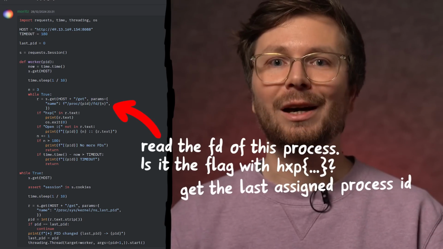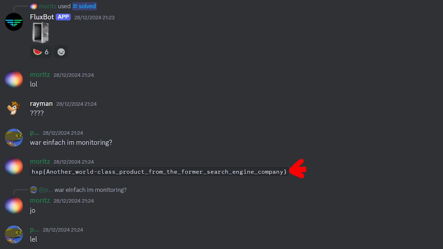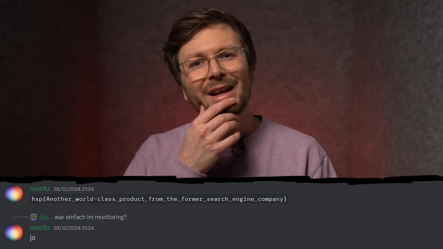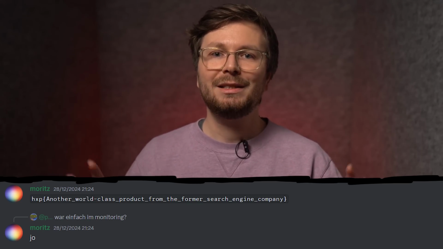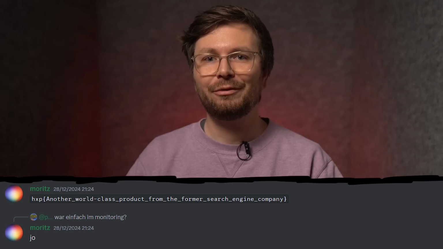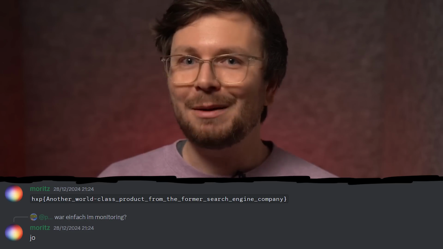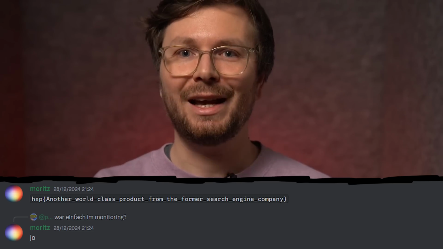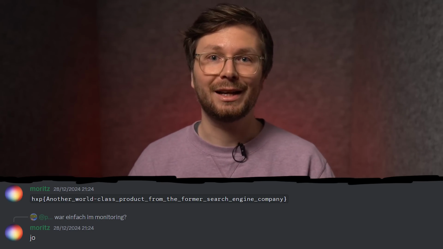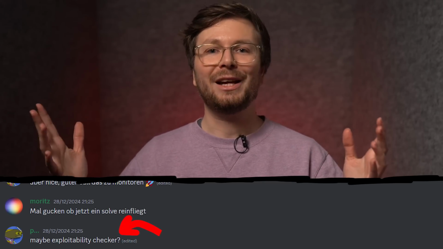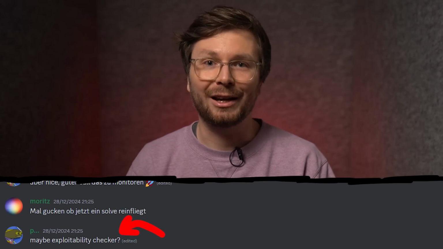So this script was running, and now we just had to wait, but it didn't take too long and we got the flag. And most likely it was not even another team solving it, because in fancy modern CTF setups you often have health checks for the CTF challenge services. Oftentimes they are running the solution script against it. This way that you can always confirm that the challenge is still working as intended. So probably their flag checker solved the challenge to confirm it's working, and we leaked the flag from that.